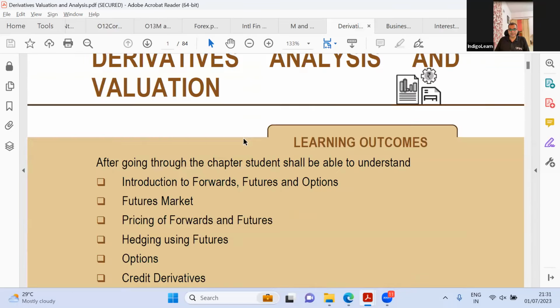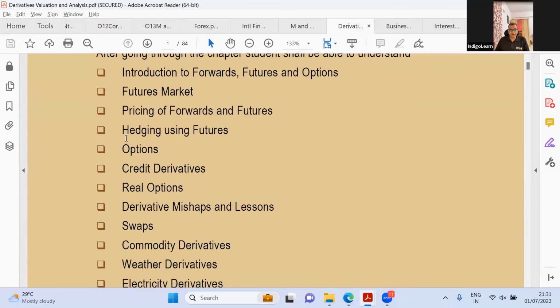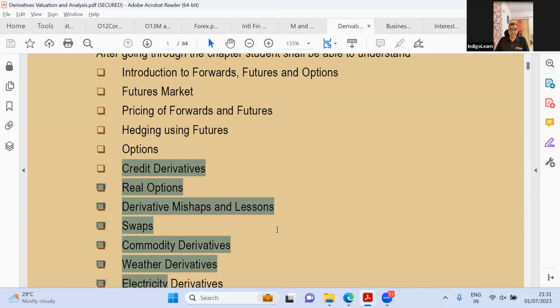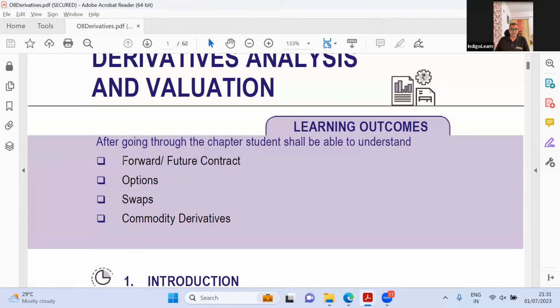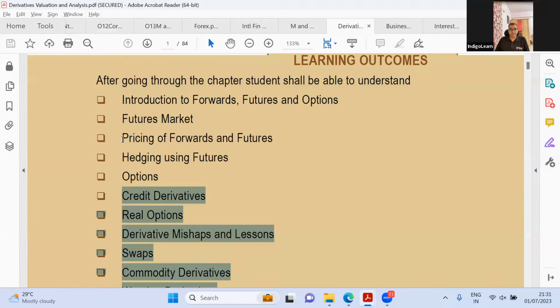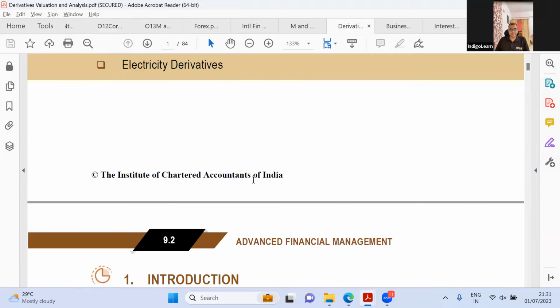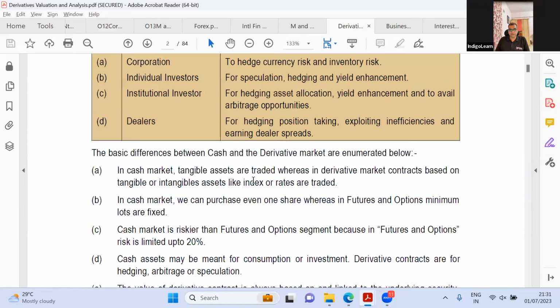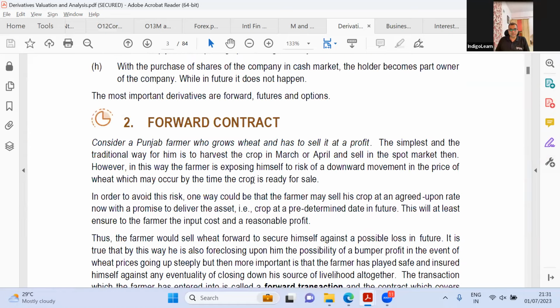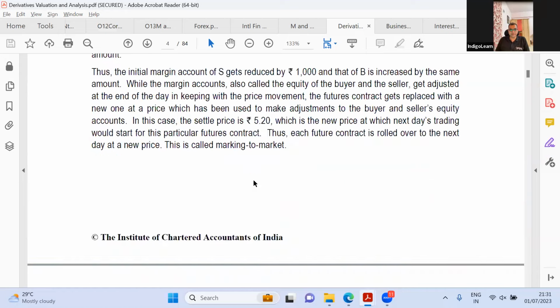Let us see what they have added. They have added, according to me, credit derivatives, real options, derivative mishaps and lessons, commodity, weather, and electricity derivatives. So here you just had some four bullet points: forwards, options, swaps, and commodity. Now they have gone slightly deeper. So let us see what all is there. This is pretty much the same old stuff. I don't think there is anything different here in the first initial pages.